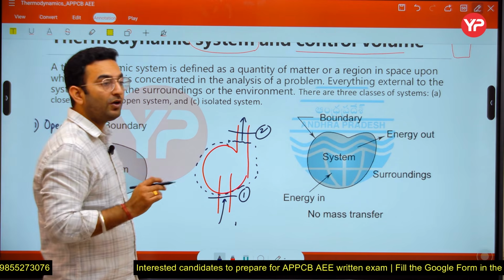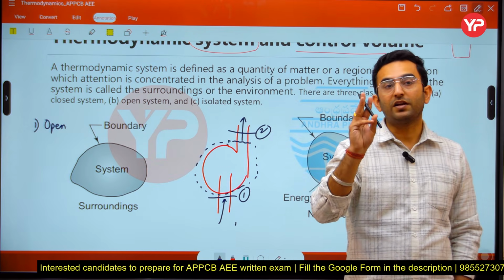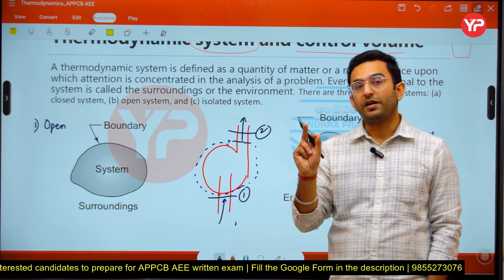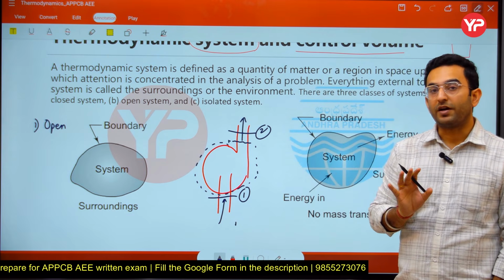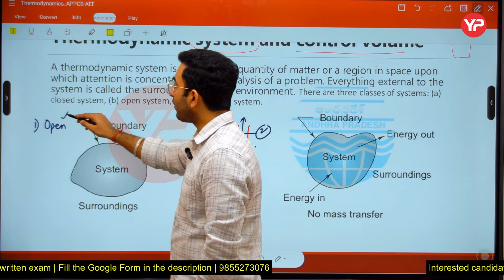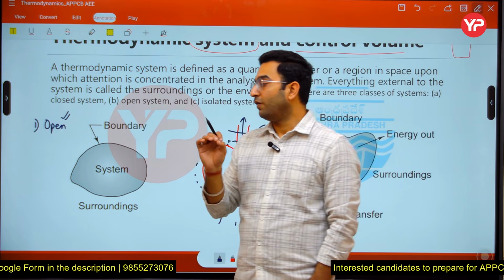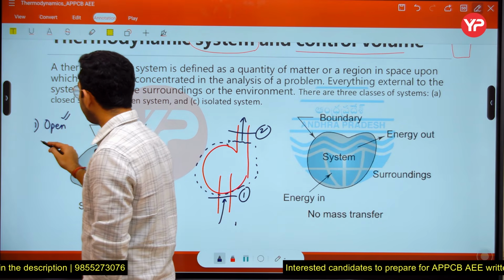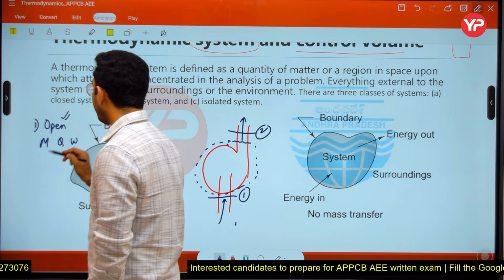Remember that whenever we are dealing with the energy interaction between the system and surroundings, there are 3 different ways. Either the heat interaction can take place, or the mass interaction can take place, or the work interaction can take place. Now, in the case of an open system, we are going to see that each and every interaction is taking place. We have a mass interaction here, we have a heat interaction here, we have a work interaction here.